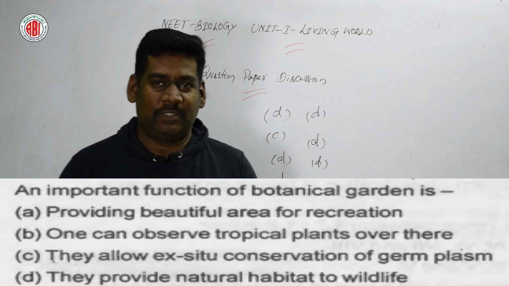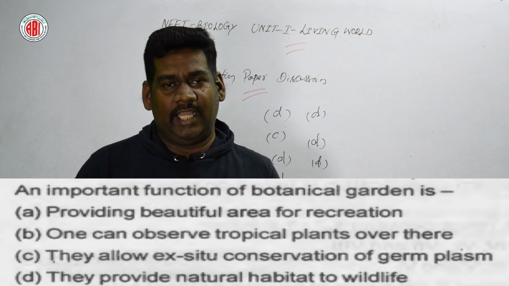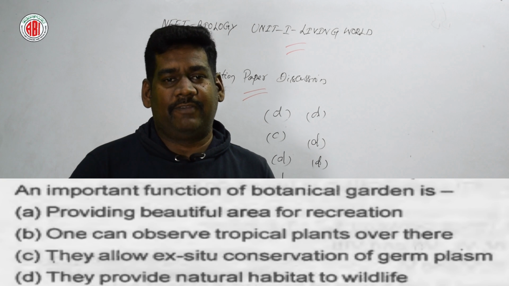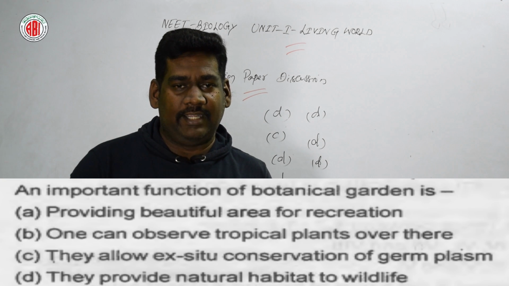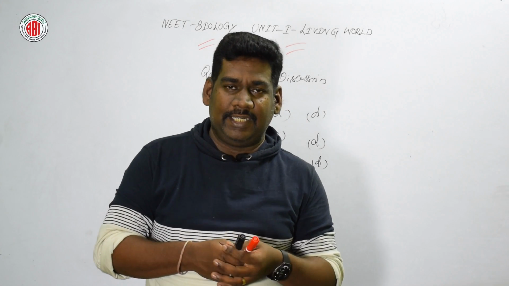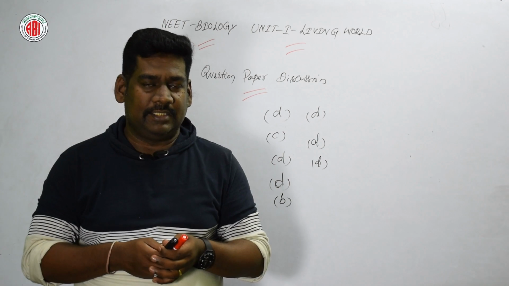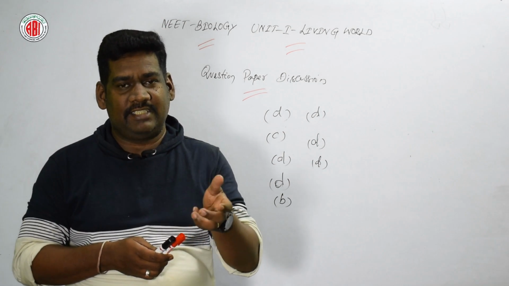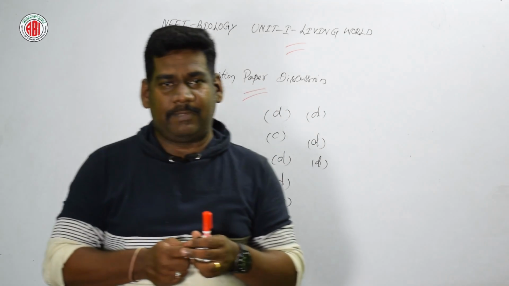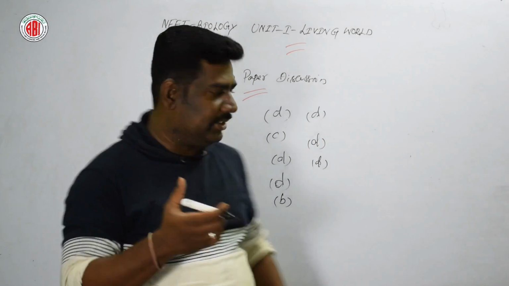It is not only tropical plants, we can see any plants. Third, they allow ex situ conservation of germplasm, and they provide natural habitat to wildlife. The answer is botanical garden. The main aim of the botanical garden is that they allow ex situ conservation of germplasm. That is a very, very important point for the major function of a botanical garden. Option C is the right answer.